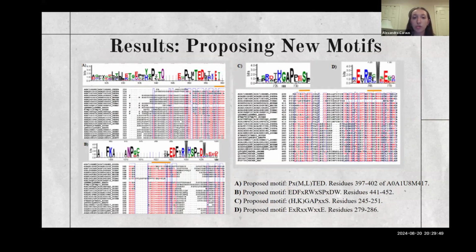So as I mentioned before, motifs are areas of highly conserved residues that may indicate functional importance in catalytic activity or binding activity.